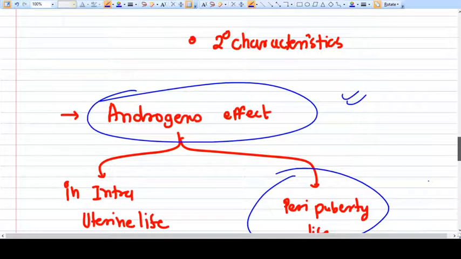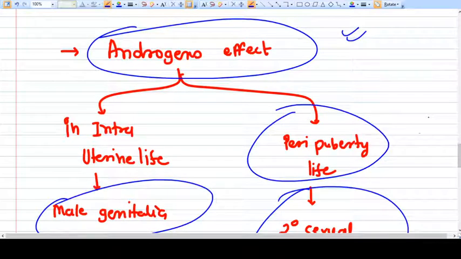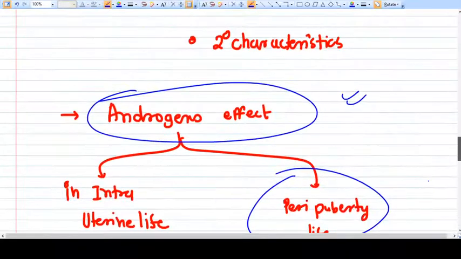And in some disorders, if androgens are in abundant amount but cannot have an effect because there is a problem in the androgen receptors, then the baby will have female genitalia and female secondary sexual characteristics. So androgens are the center point when we try to change or understand the physical phenotype.